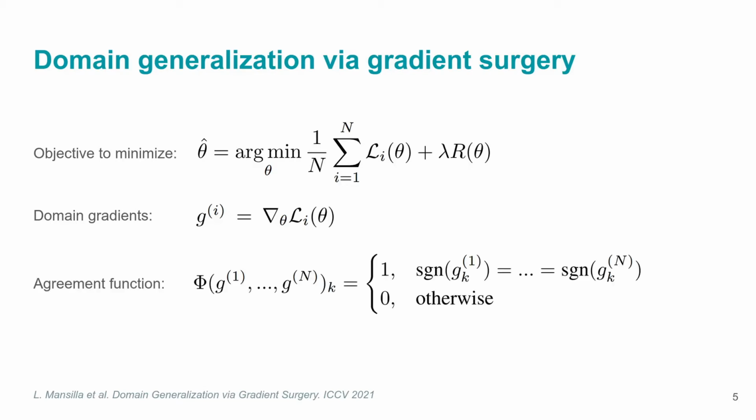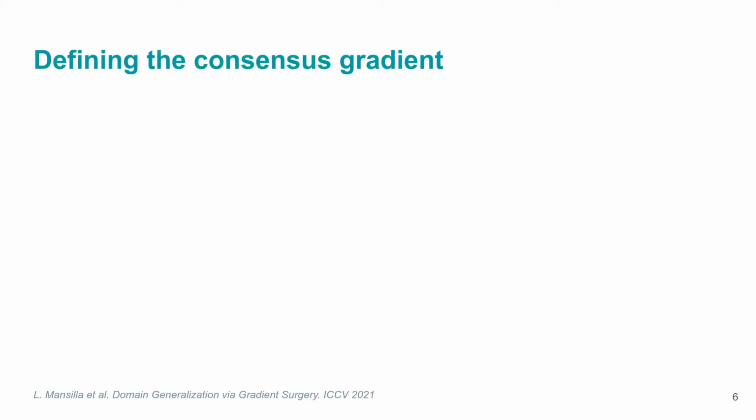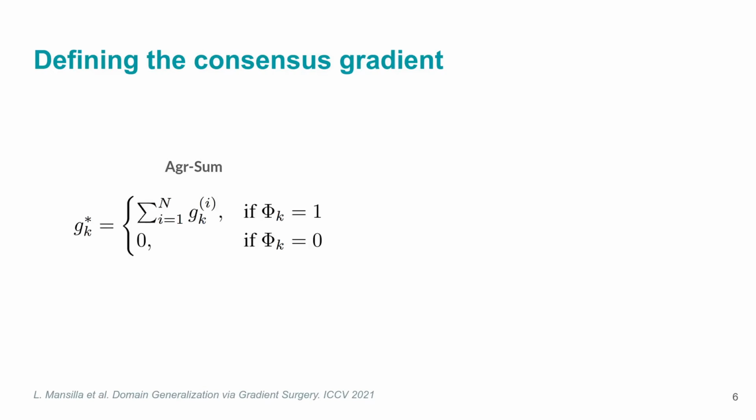To measure the agreement between these gradients, we define an agreement function that checks element-wise if the signs of the gradient components match or not. The next step is to build the consensus gradient that will be used to update the model parameters. To this end, we propose to retain the components that agree and modify the conflicting ones. We propose two alternatives. The agreement sum method sets the gradient component to 0 when there is no agreement. This strategy avoids updating the weights when there is no consensus.